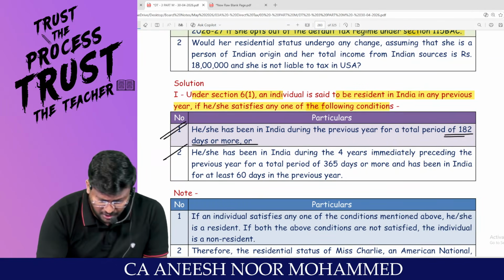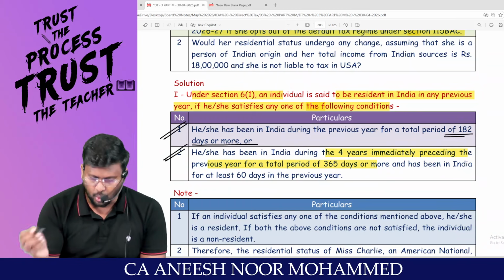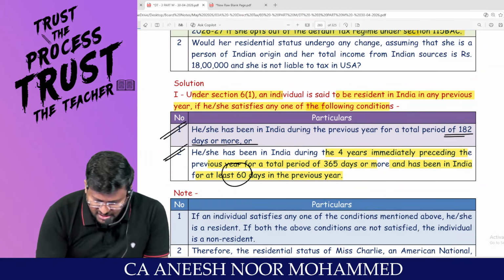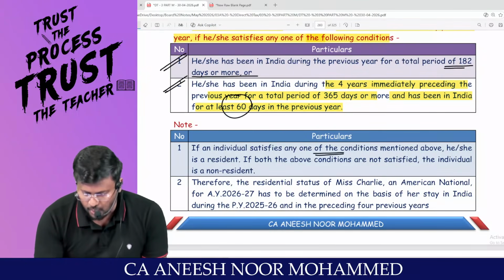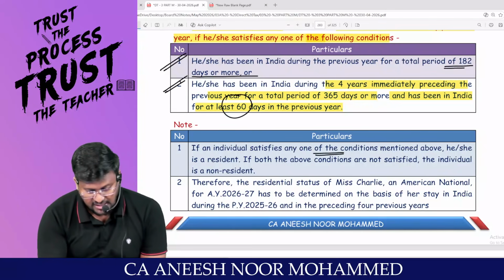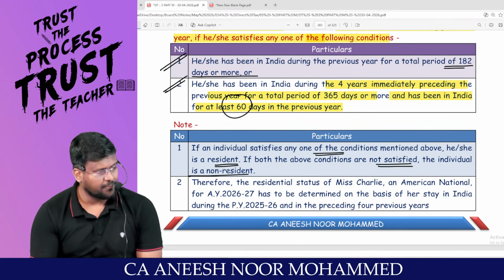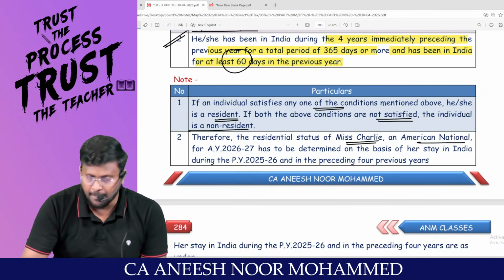Second, he or she has been in India during the 4 immediately preceding previous years for a total period of 365 days or more and has been in India for at least 60 days in the previous year. If an individual satisfies any one of the conditions mentioned above, he or she is a resident. If both the above conditions are not satisfied, the individual is a non-resident.